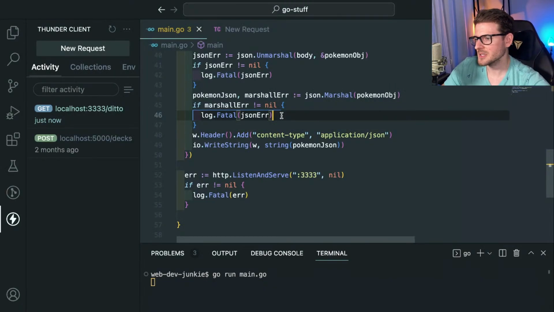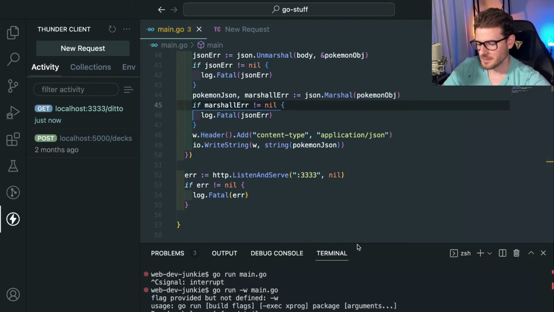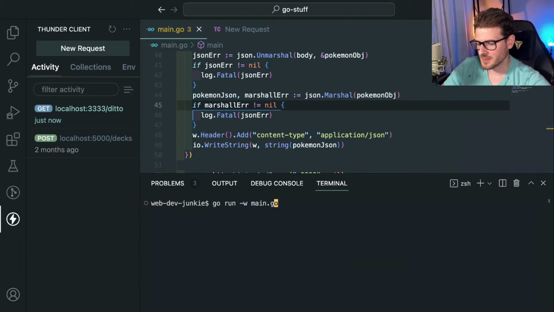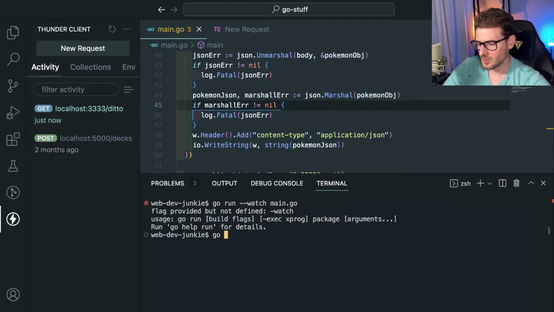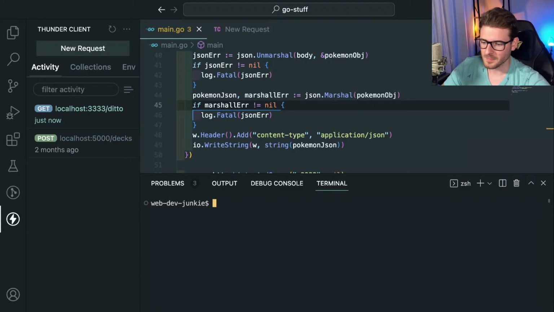So I will ask you guys in the chat, is there an equivalent in Go for a reloader? So when I save this file, Go will rerun this? Is there like a Go run watch, or like a nodemon or something, you know what I'm saying? Go run help. Is there a help? Go run manual. Okay. Comma.